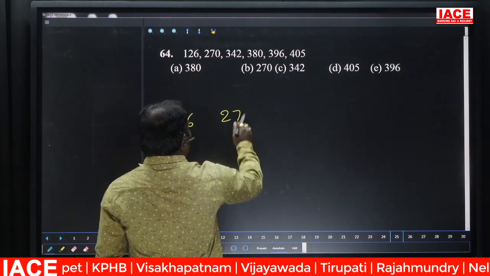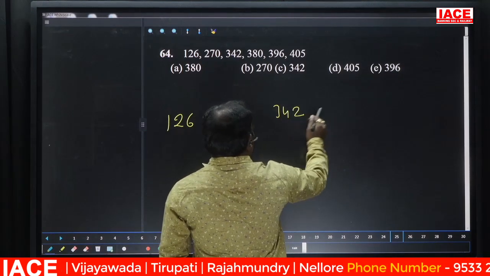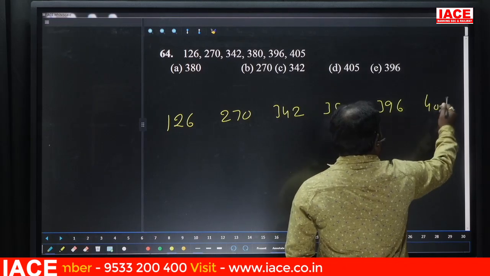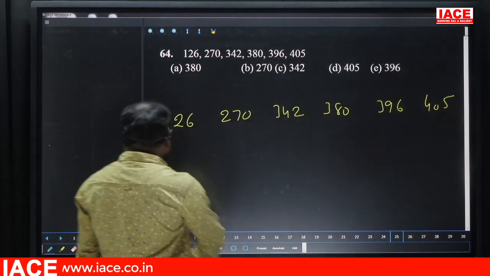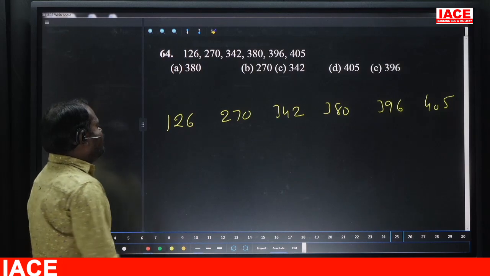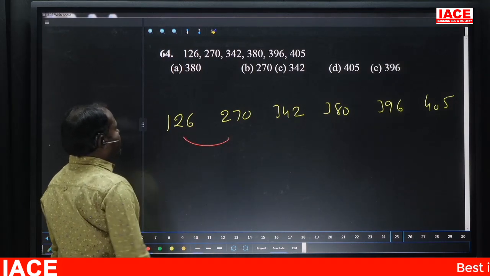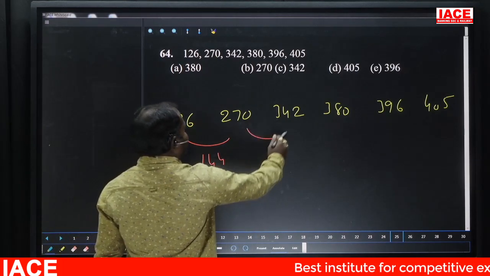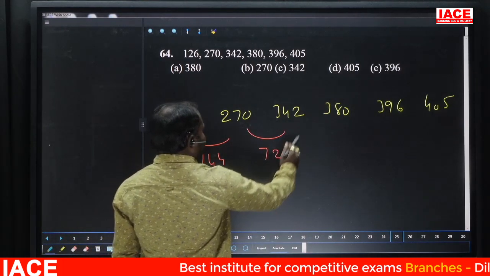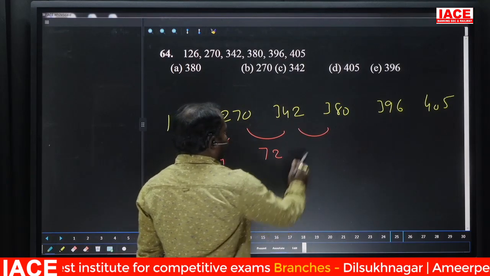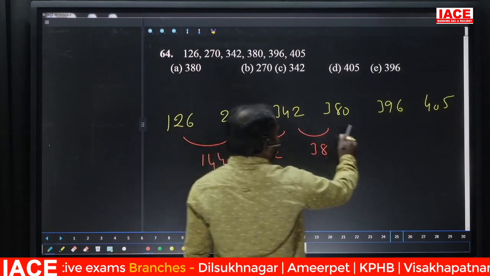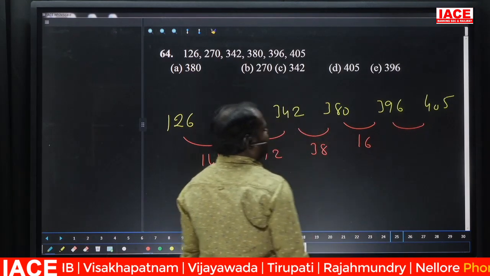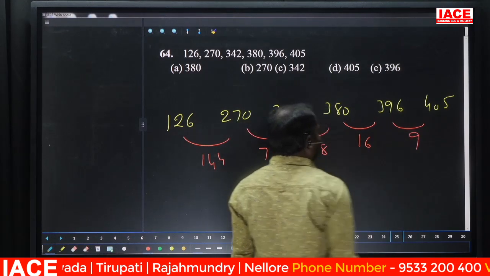126, 270, 342, 380, 396 and 405. If you see the difference, 126 and 270, difference 144 is there. Here 270, 30 plus 42 is 72 difference. 50, 38 difference. 16 difference, and 396 and 405, 9 difference is there.